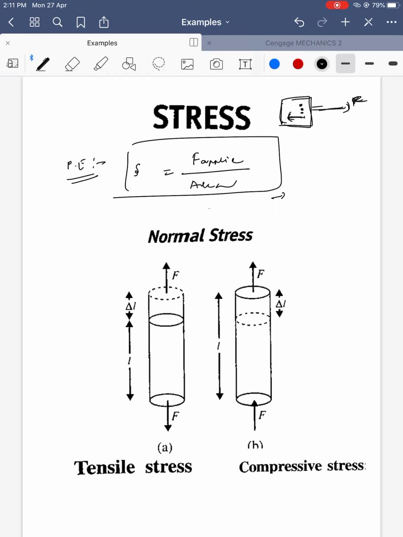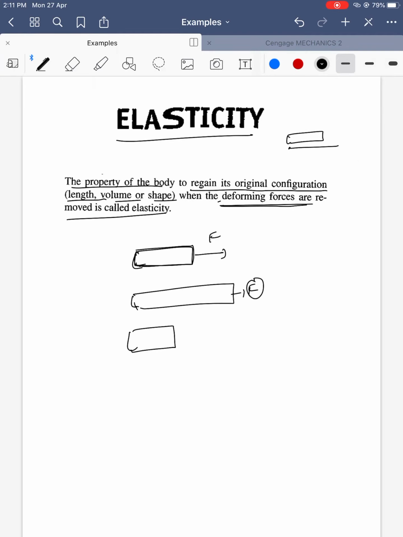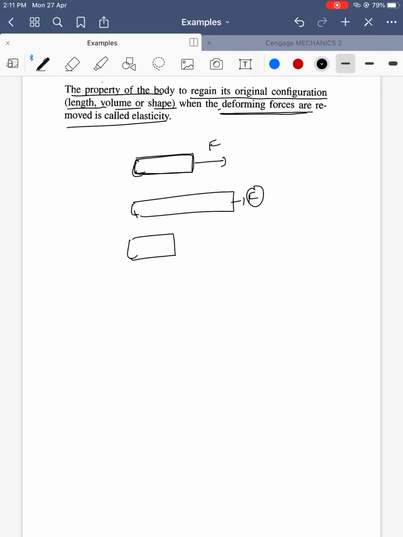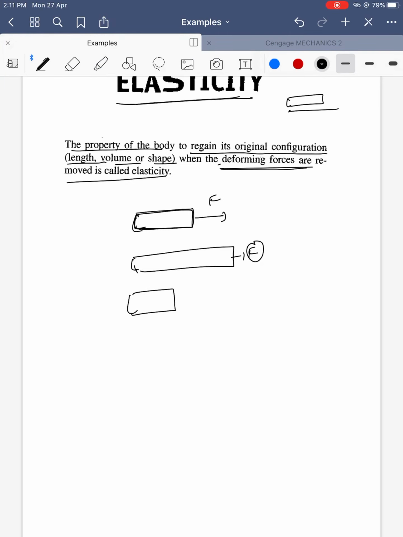There are three types of stresses: one is normal stress, another one is shear stress, and volume stress. First, I want to explain one more thing. We discussed the elastic body. What is a plastic body?